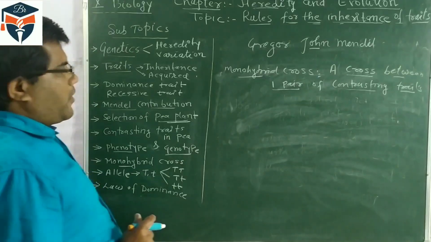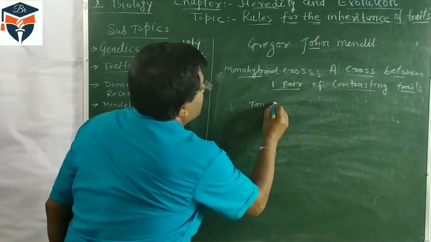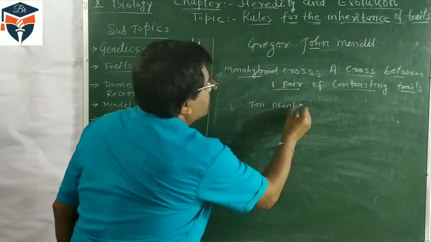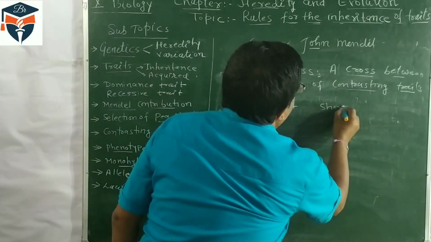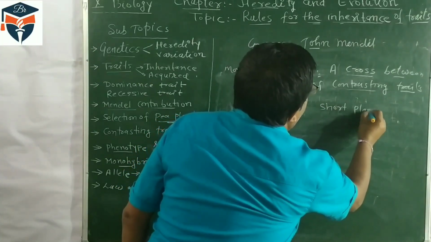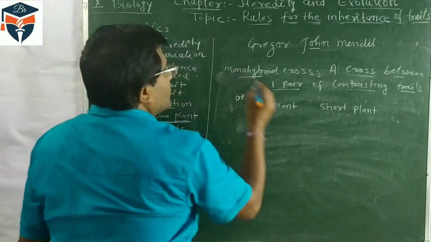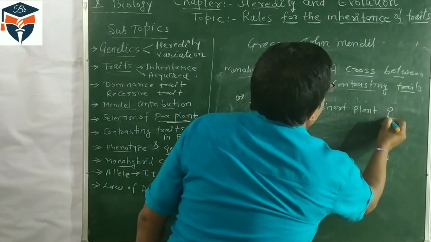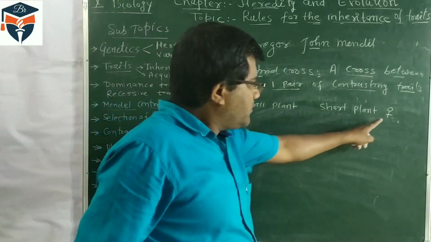Let us understand now. Mendel selected one tall plant and crossed it with a short plant. It means one plant is the male parent and the other plant is the female parent. This symbol is for male and this symbol is for female.